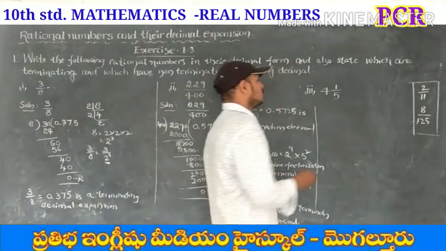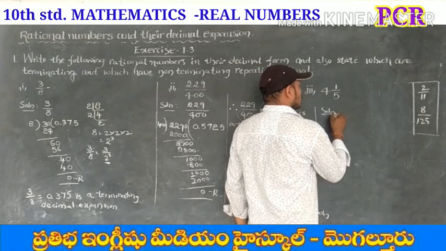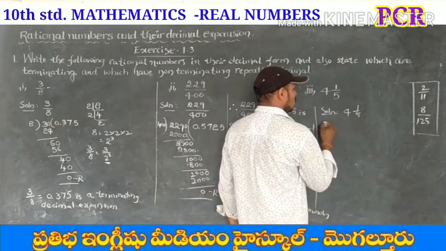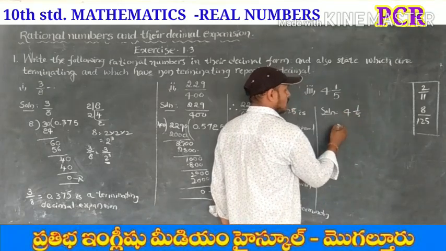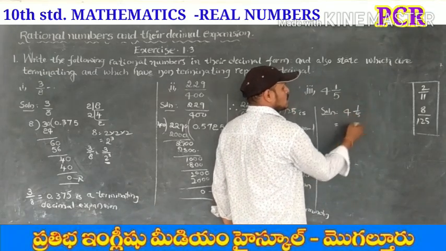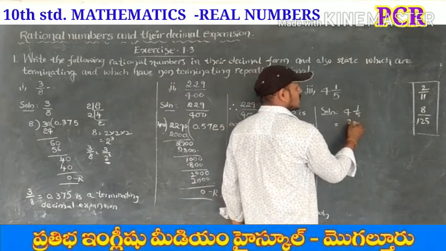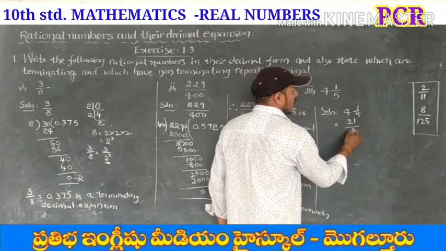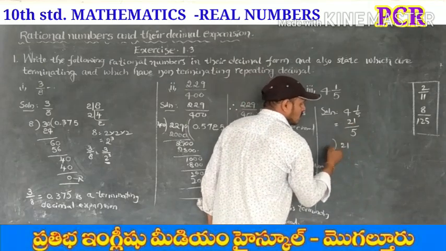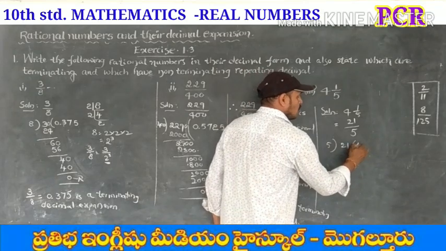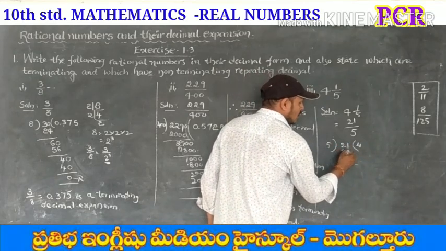Here the next problem. 4 1 by 5. So what is given? 4 1 by 5. We can change this into an improper fraction. 4 5s are 20, 20 plus 1 is 21 by 5. So if we divide 21 by 5, how many times? 4 times 5 gives 20.